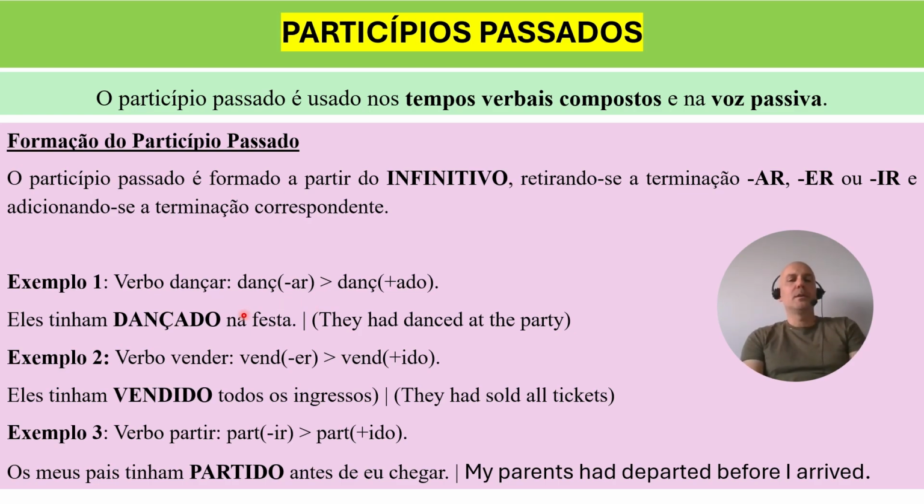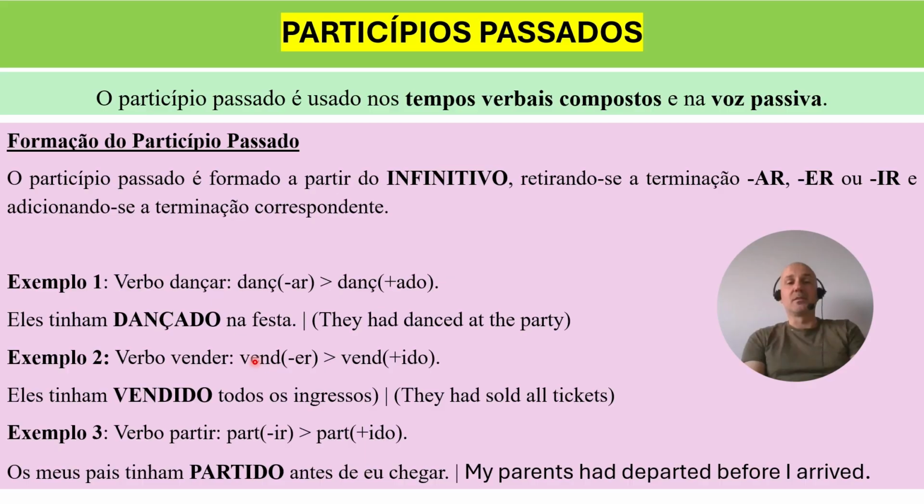An example, dançar. Dançar ends with AR, right? So this AR we get rid of. And to transform the infinitive into the past participle, we get rid of the R and we have to add ado. So from dançar, we will get dançado, and dançado, it's the past participle, so danced. An example, eles tinham dançado na festa. They had danced at the party. This is an example of a compound tense, but that's what we teach on level B1, okay?